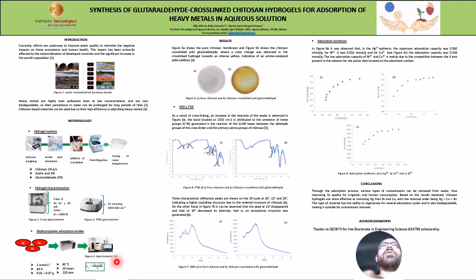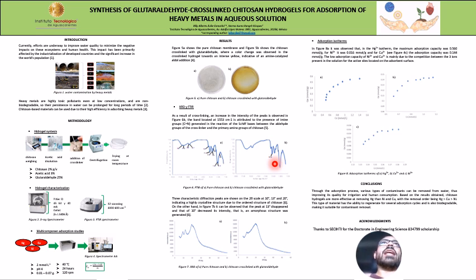In results, figure 5 shows a membrane of pure chitosan and chitosan cross-linked with glutaraldehyde. A color change is observed due to an amine-catalyzed aldol addition. Figure 6 shows the infrared image of pure and cross-linked chitosan.